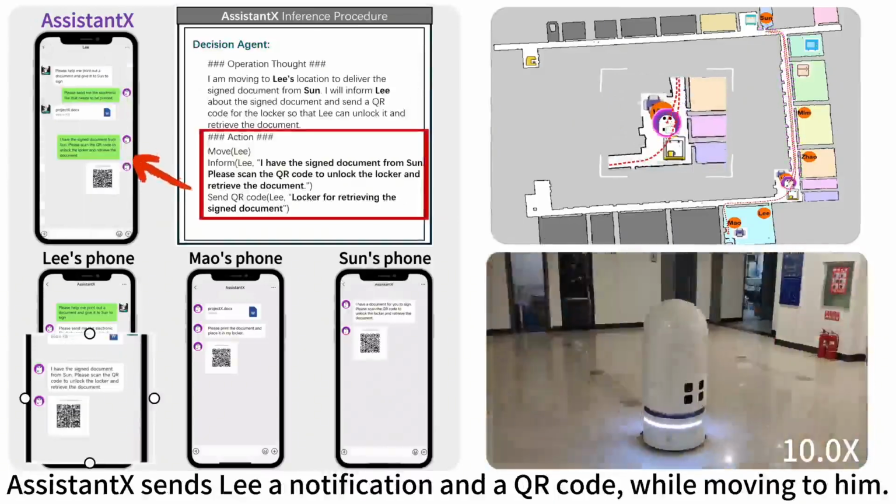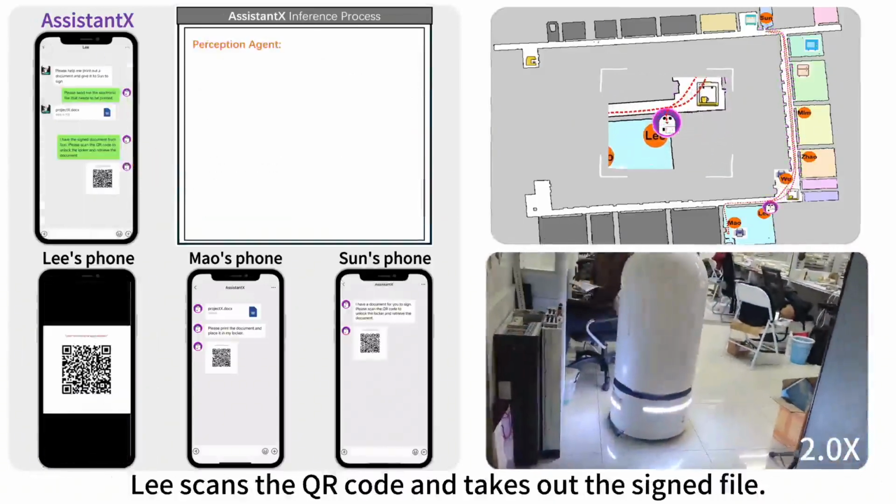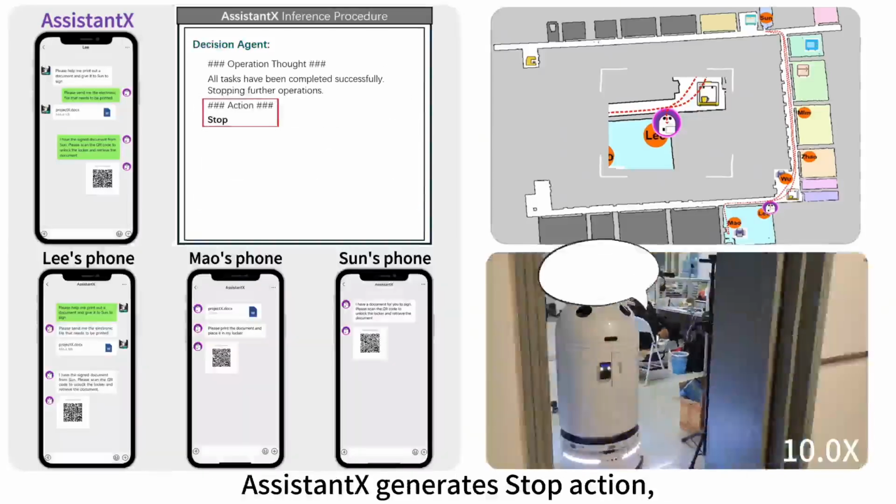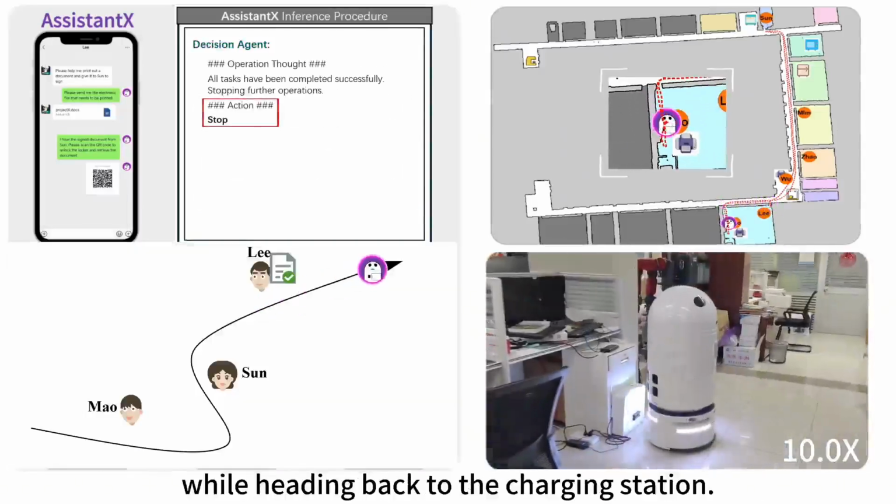Assistant sends Lee a notification and a QR code while moving to him. Lee scans the QR code and takes out the signed file. Assistant generates stop action while heading back to the charging station.